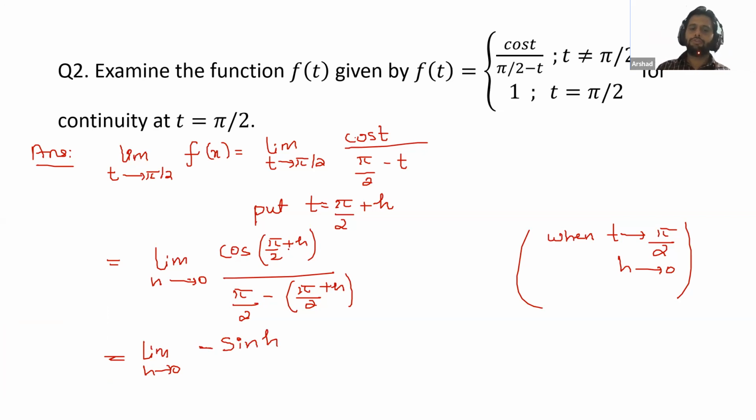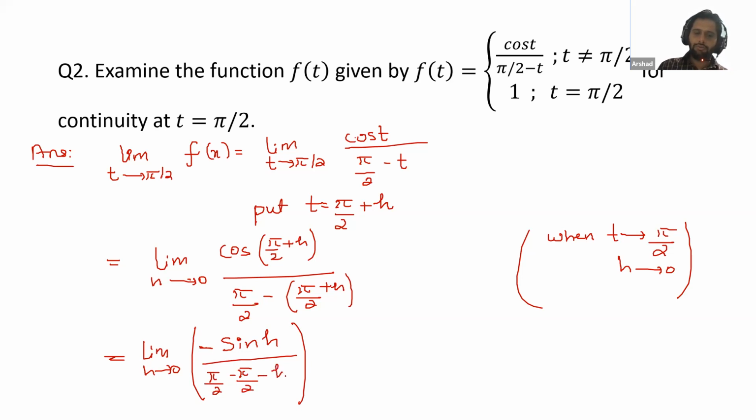Because pi/2 + h lies in the second quadrant, and in the second quadrant cos is negative. That's why it is minus sin h. Okay. Now if you check the denominator, okay, Darshan, no issue, then it's fine. Nabil Ahmed, I will answer your query. Just give me a minute.